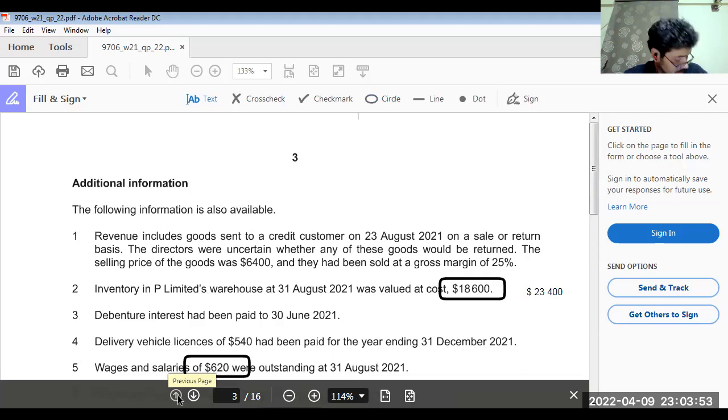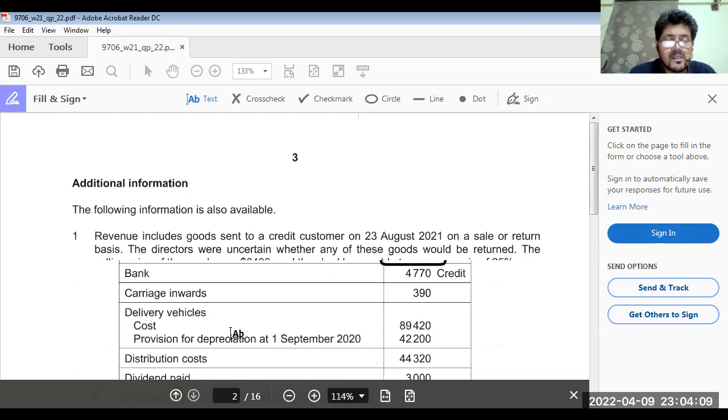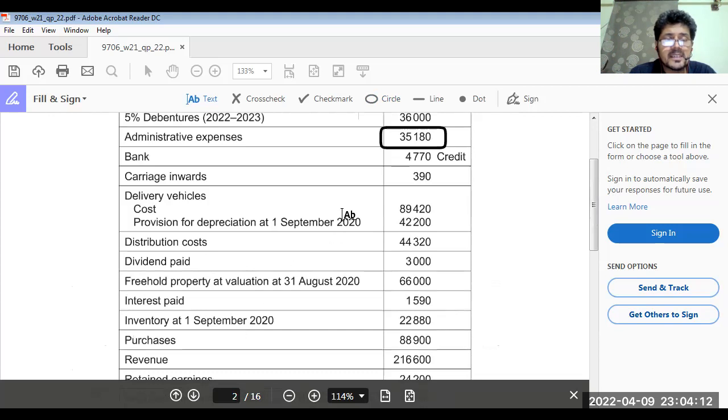Here is distribution cost. I am removing this from administrative expense. Now come to distribution cost.